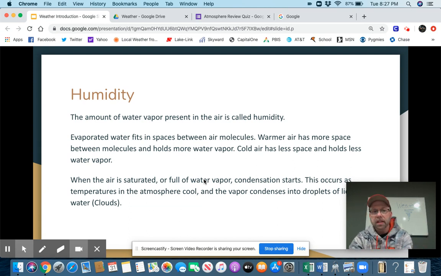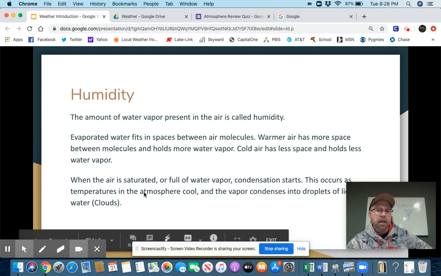Now, here's what humidity is. It's the amount of water vapor that's present in the air. Water vapor, so water in its gas state. Here's how it works. Evaporated water fits in spaces between air molecules. Warmer air has more space between the molecules, and therefore it holds more water vapor. Cold air has less space and holds less water vapor. So humidity obviously is much more of an issue when it's warm than when it's cold out.